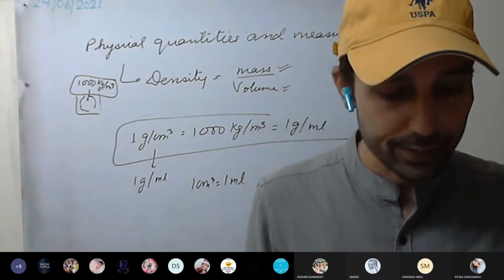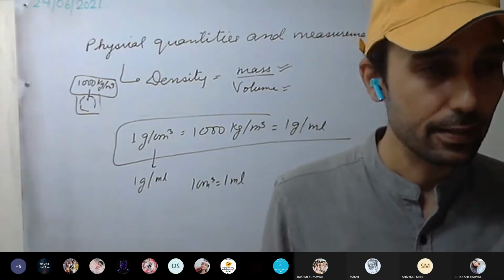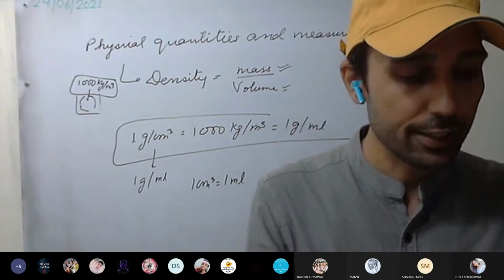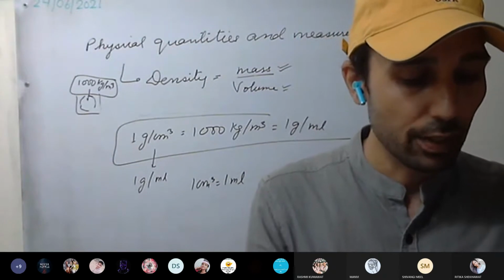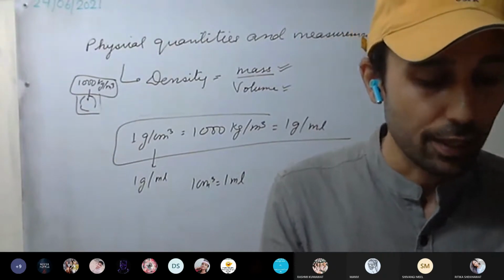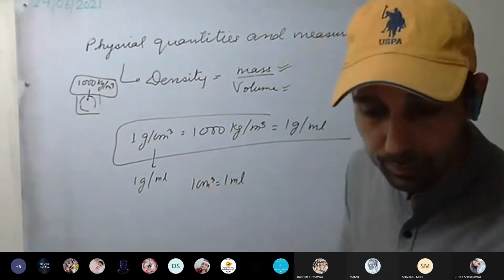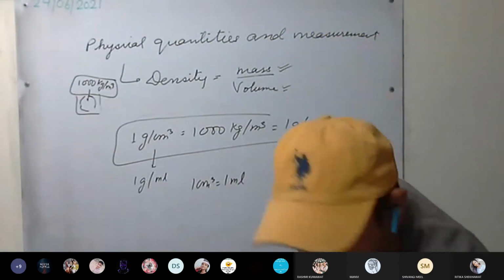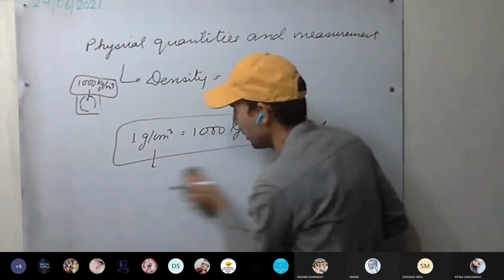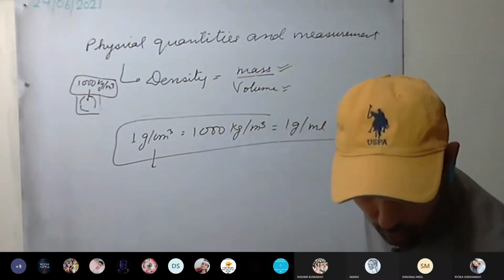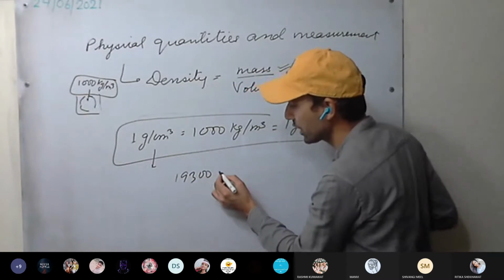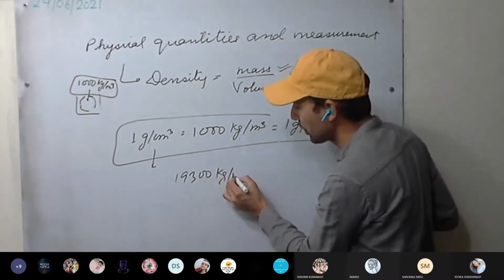On page number 27, you can see the densities. Table is given on page number 27. Gold density you can see in kg per meter cube: 19300. This is the density of gold in kg per meter cube.